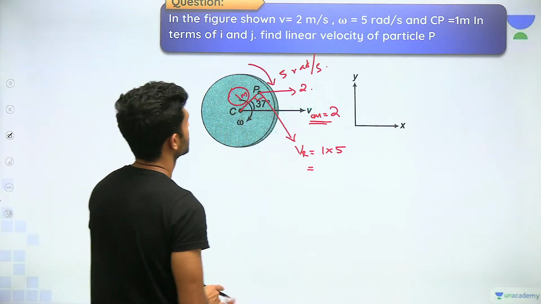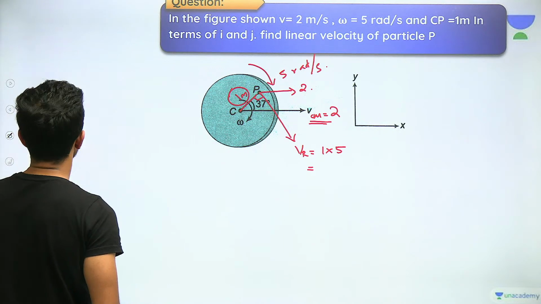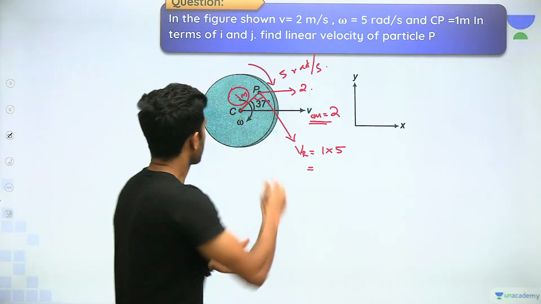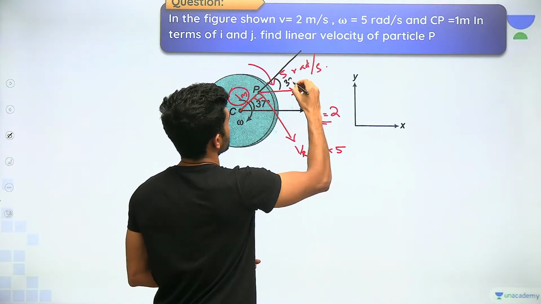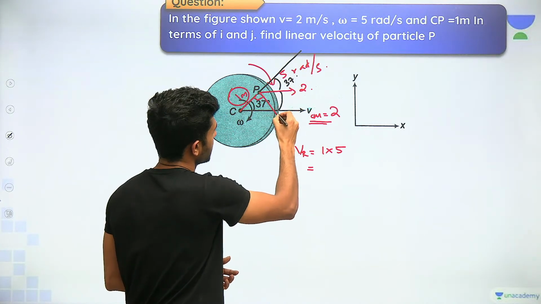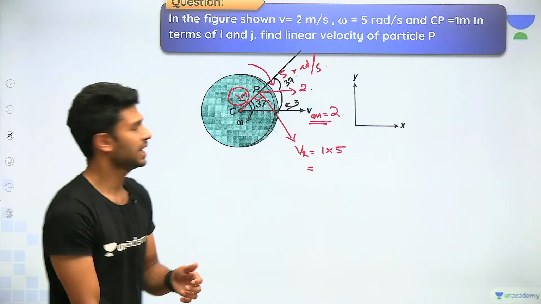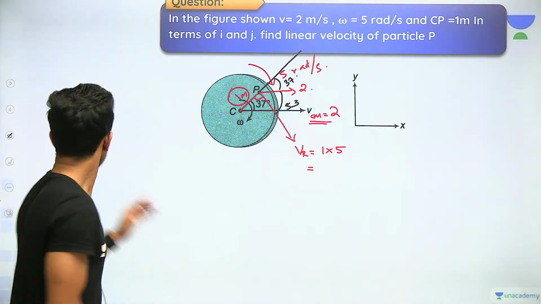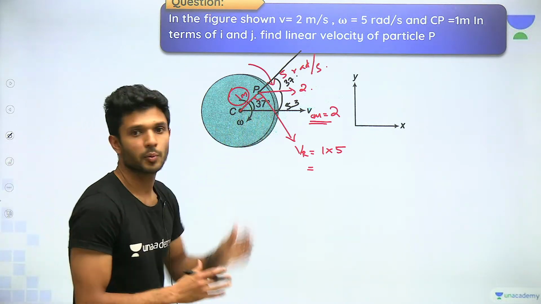But the final answer has to be in i cap and j cap. So we have to start resolving. Resolve it. Tell me, if this is 37, how much is this angle going to be? 37. Yes? Okay. How much is this angle going to be? I hope you all can see. This is 37, this is 53. Is it or not? Say it. Yes sir, absolutely, what you have written is absolutely correct.